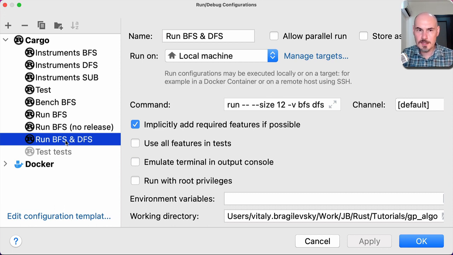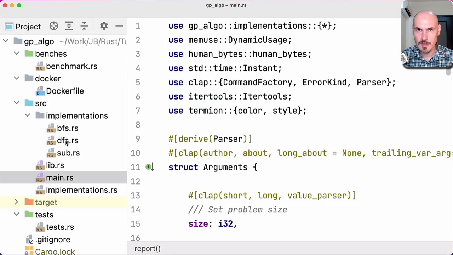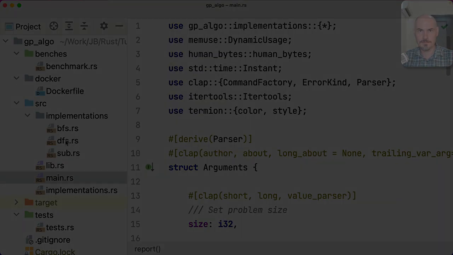So this makes you flexible. Many configurations, and you can easily run the one you need at this particular moment. And you don't have to edit your program to run what you actually need. So it's a main function which allows you to experiment with your program without editing again and again. This saves a lot of time, I guarantee that.